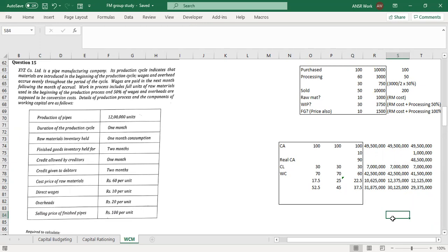Dheeraj, can you check the numbers? 3187500, perfect. Next. 30125000, perfect. Next. 29375000, perfect. That is correct. Absolutely correct.